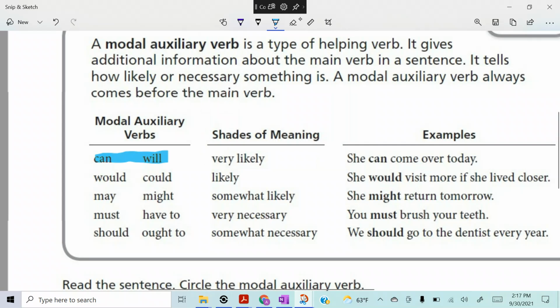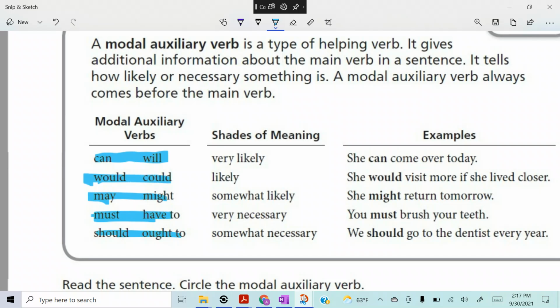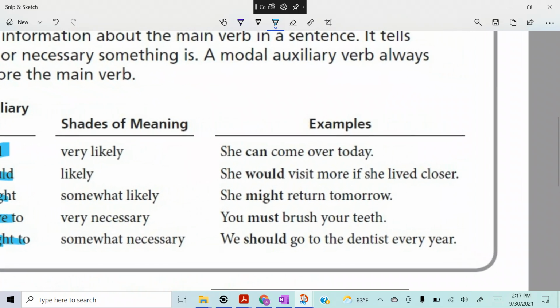We just talked about the tenses. So here they go. You ready? We have can and will, would and could, may and might, must and have to, and should and ought to. So let's just jump right in.